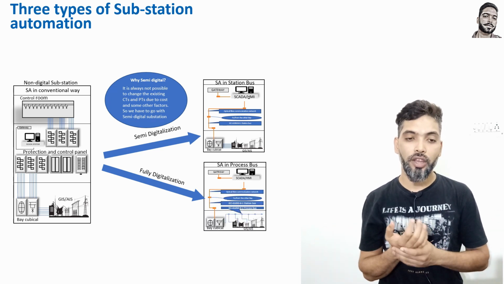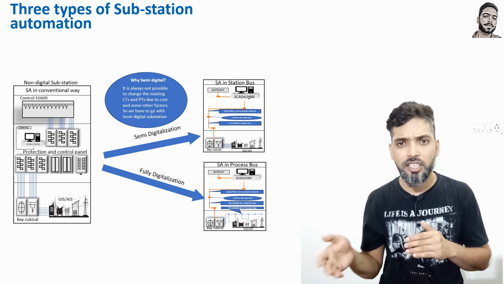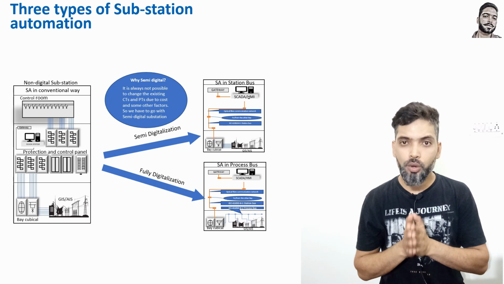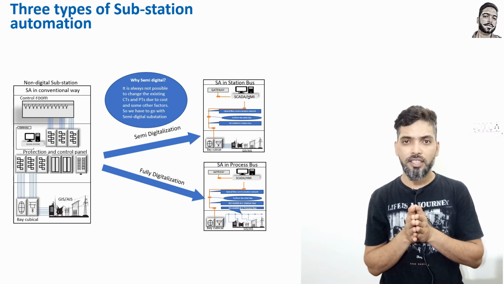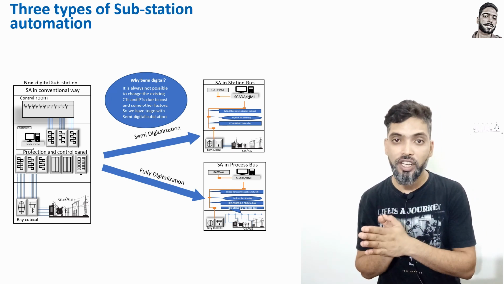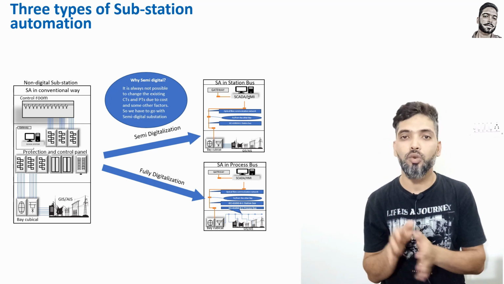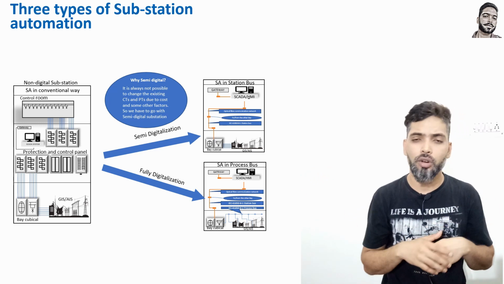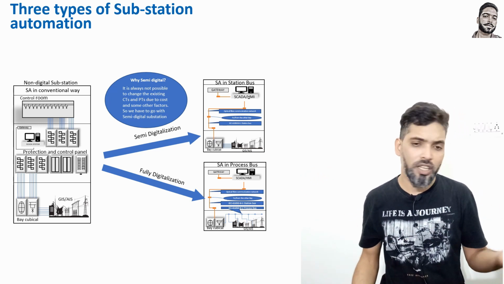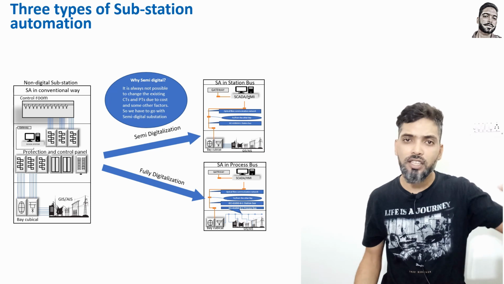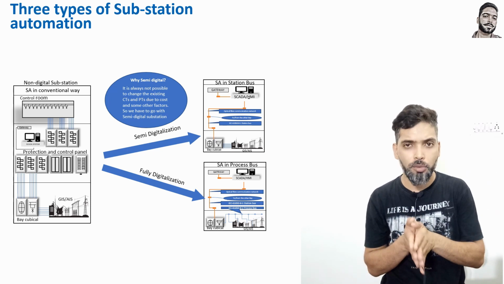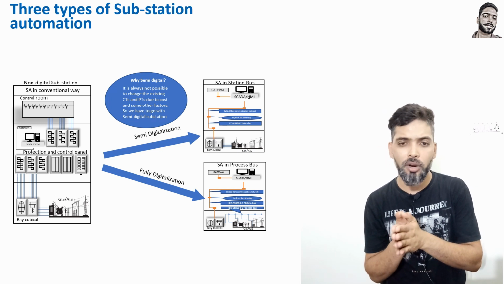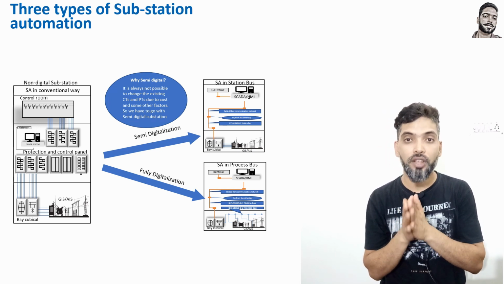So what can be done from your digital substation? How can you convert? You can convert to a semi-digital substation. It is always possible to convert to a semi-digital substation because you need not change your CTs and PTs in that case. But if you want to change to fully digital, then you need to change your CTs and PTs to optical CTs and optical PTs. So your data will be directly converted to a signal, like analog signals to digital signals. Those signals will go to your relay, but it's not always possible. So I believe you should go for a semi-digital, but a semi-digital substation is also very good.